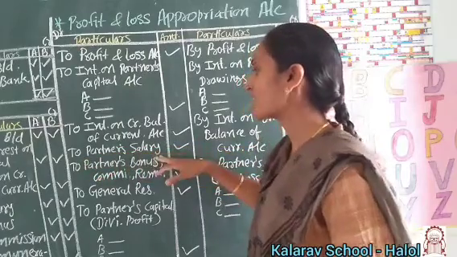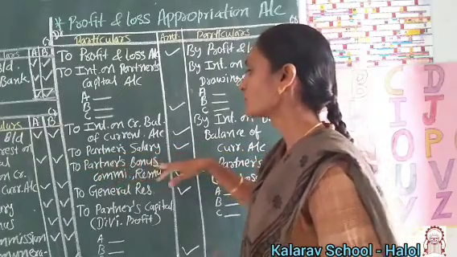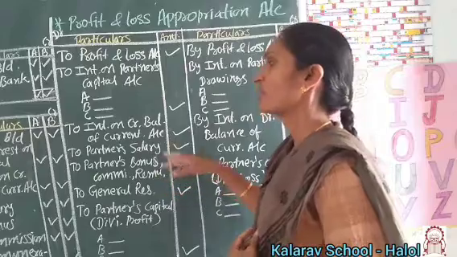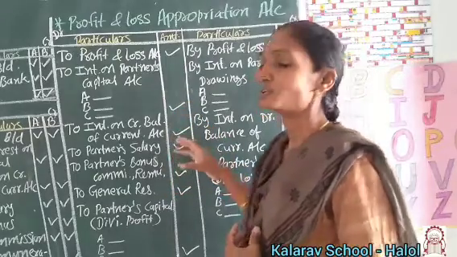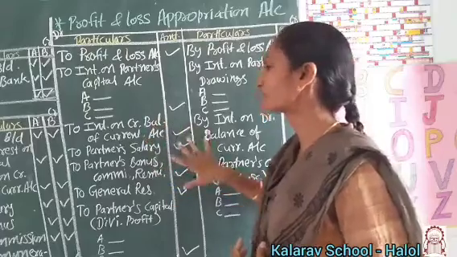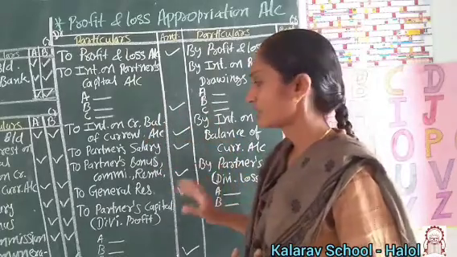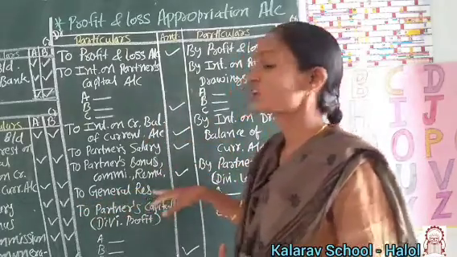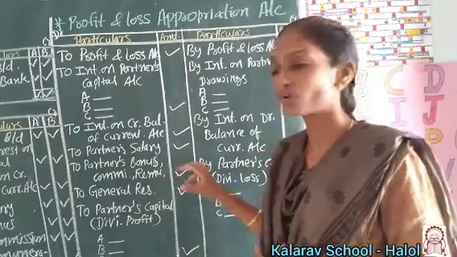Then partners' salary, partners' bonus, commission, remuneration: the business has to spend all of these on the partners. That's why they are all debited. Then general reserve is also recorded over here.